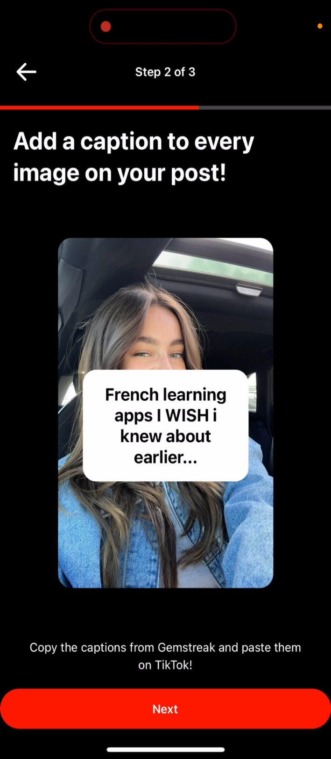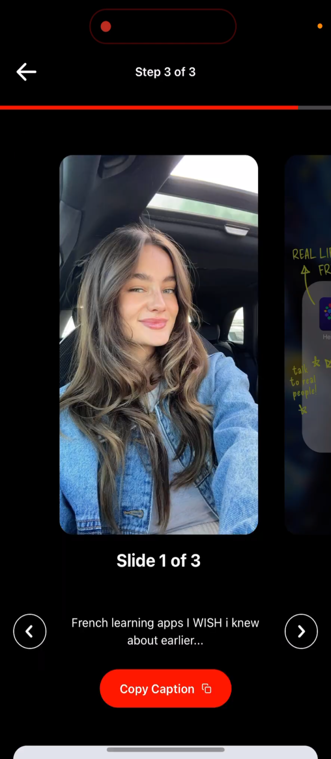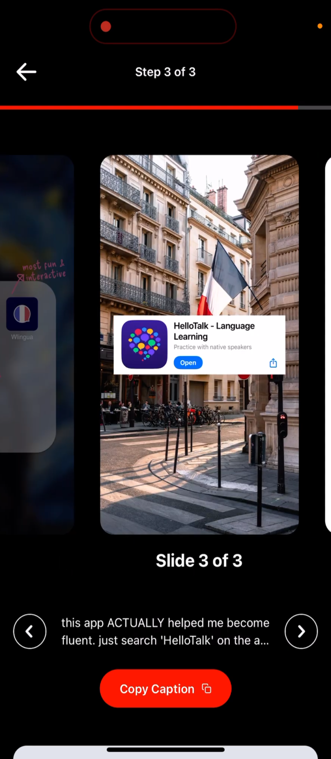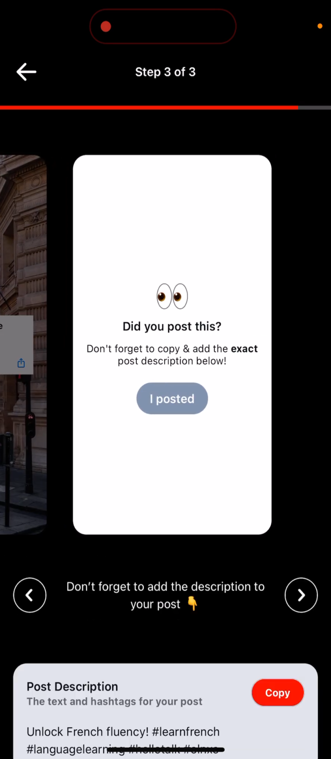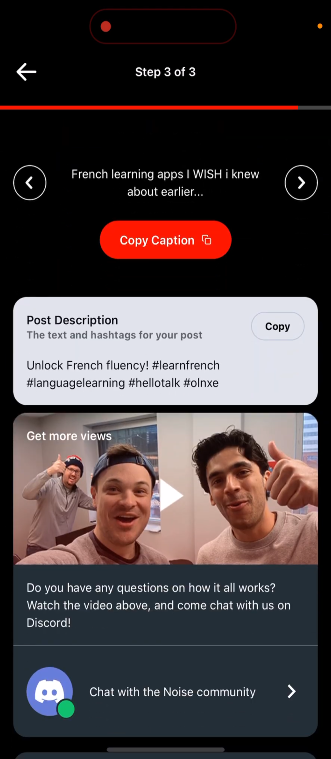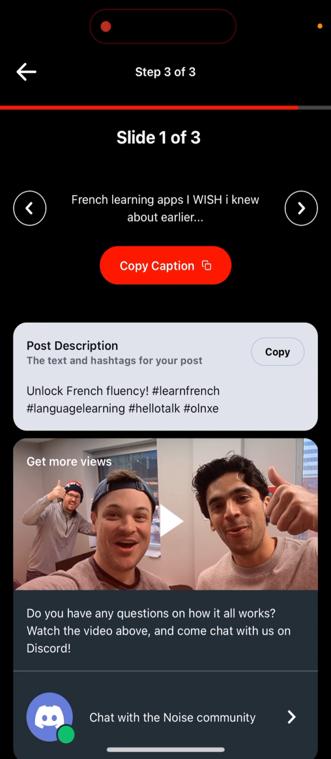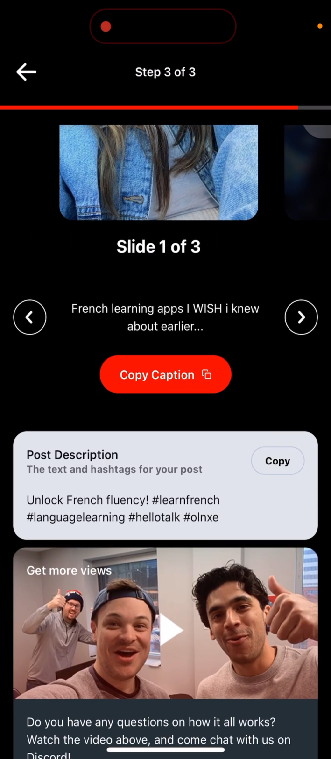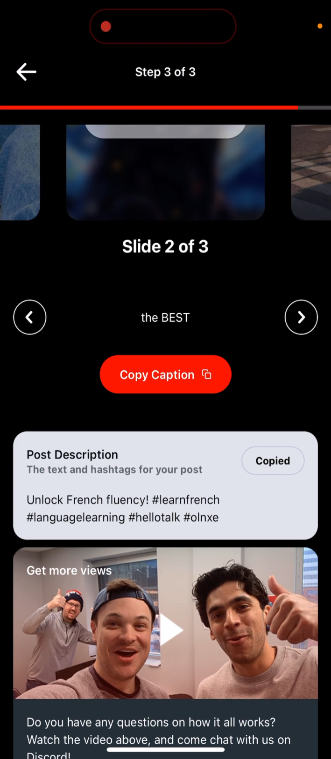Add a caption to every image in your post. Copy the captions from Gemstreak and paste them on TikTok. And then you just need to see in here, so post descriptions. You can see in here, unlock French. So this is post description in here. That's another one.